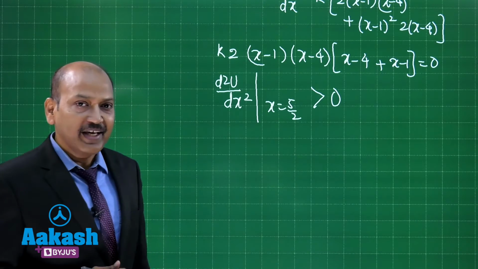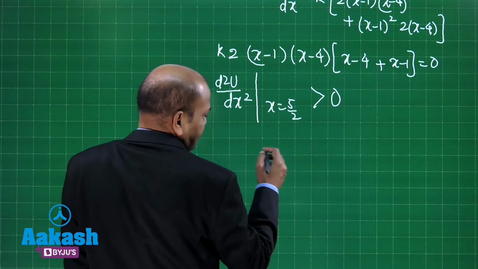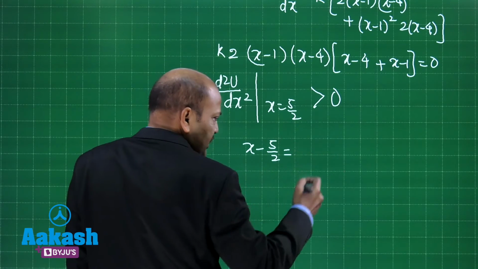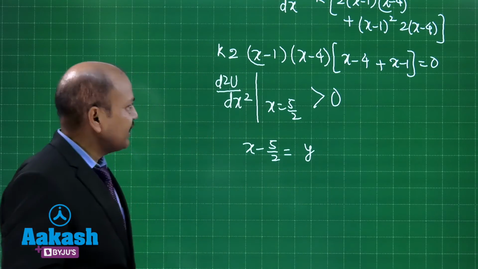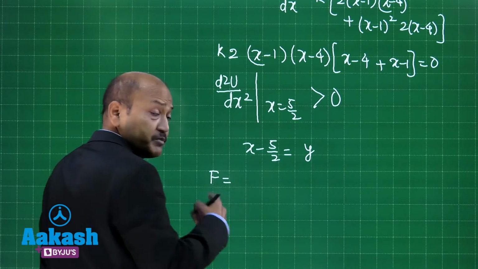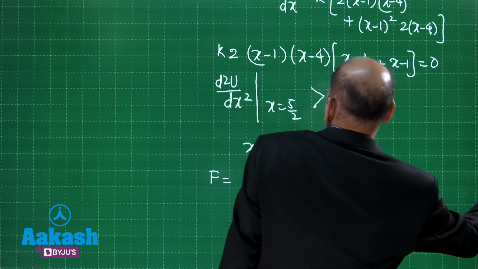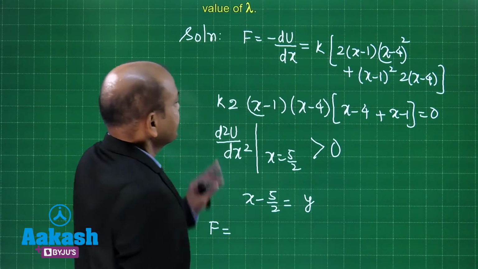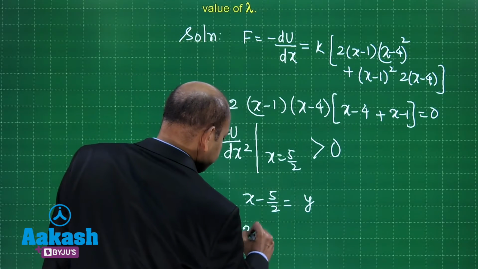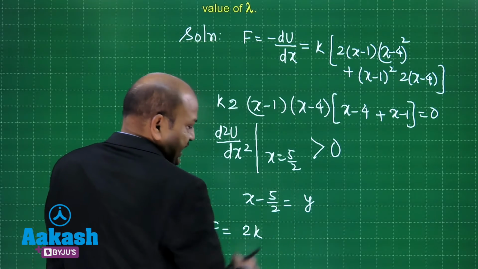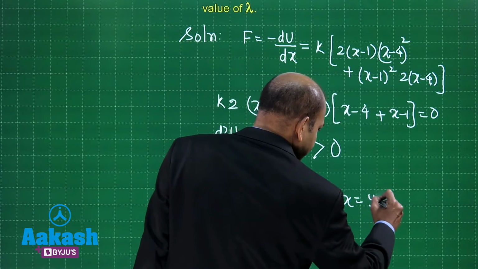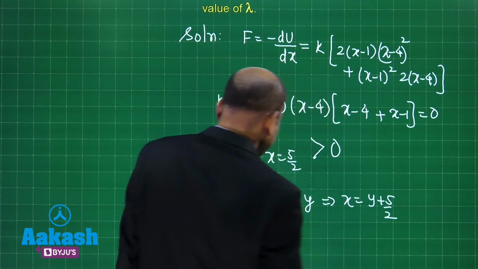So what we do now is we represent x minus 5 by 2 by some variable, let's call it y. And so the expression for force F is now what in terms of y? Well, let's check it again. This was the expression for force. So this is 2k, and if I put x minus 5 by 2 as y, we can put x as y plus 5 by 2 and we substitute that there.